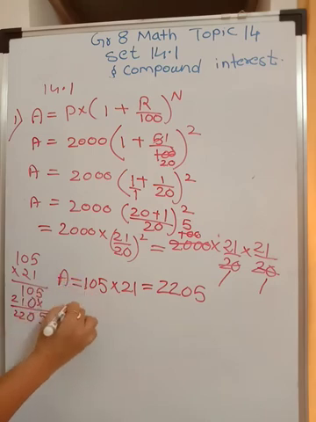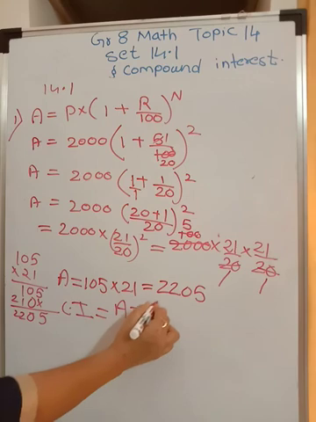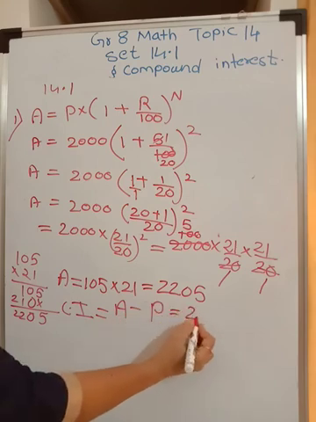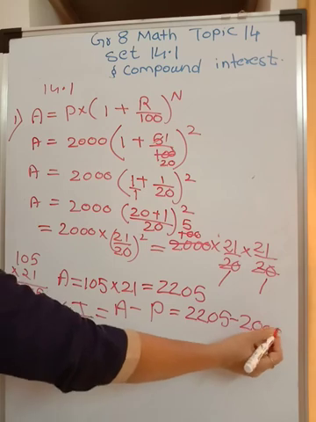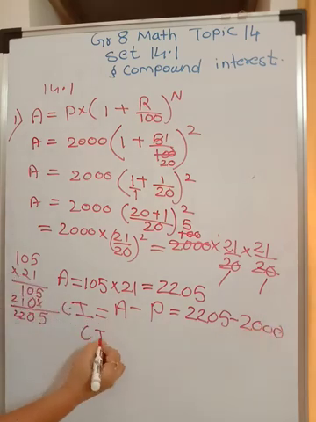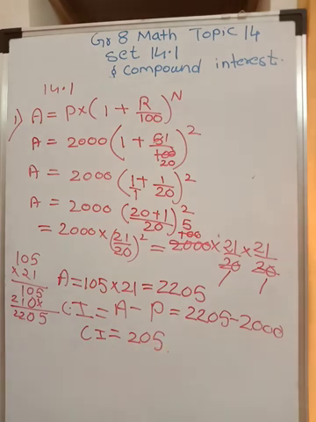And what will be your interest? Compound interest is amount minus principal. So the amount is 2205, minus principal 2000. So your compound interest comes out to be 205. Is this clear? Alright. So your compound interest is 205 and your amount is 2205.